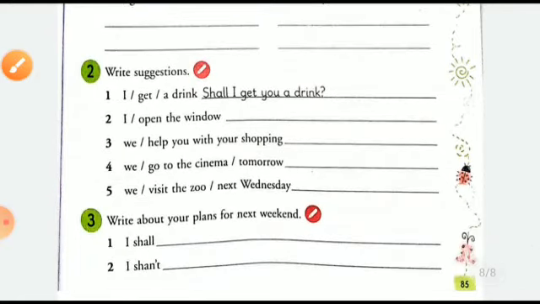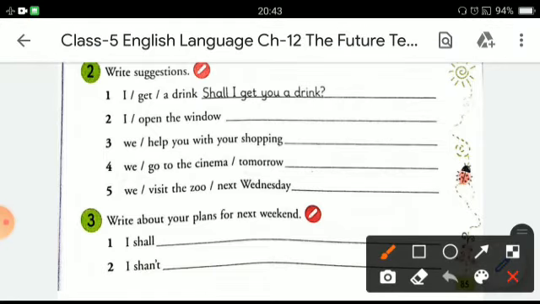Now see the next one. We have to write some suggestions. The first one is I get a drink. Look at the example: shall I get you a drink? Next one is I open the window. Shall I open the window? A suggestion. We help you with your shopping.